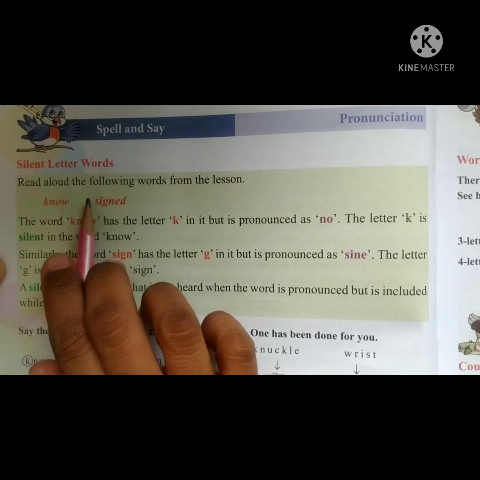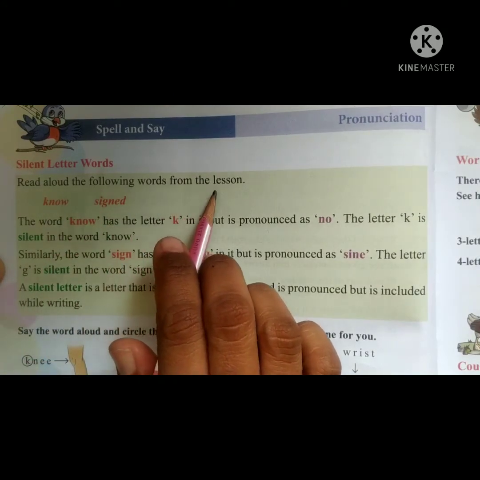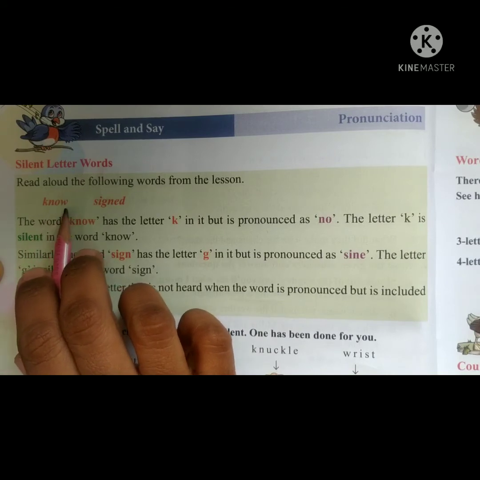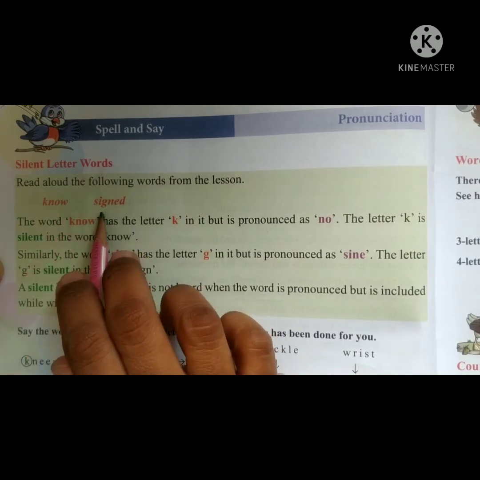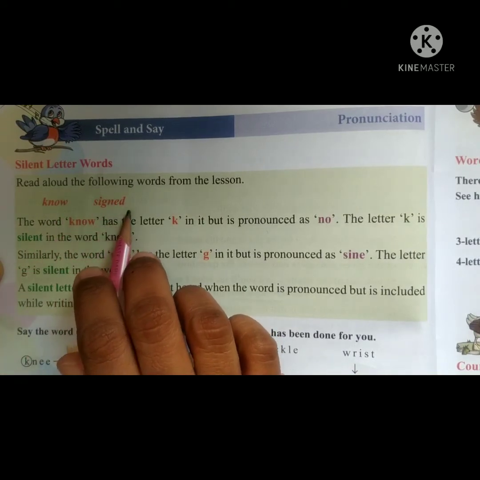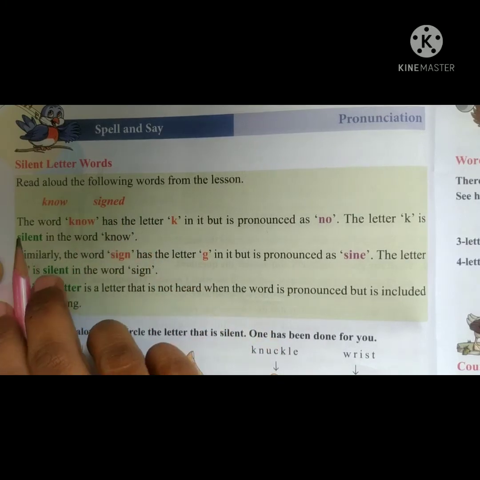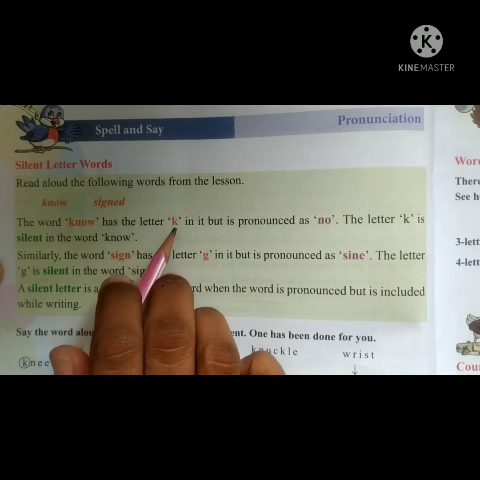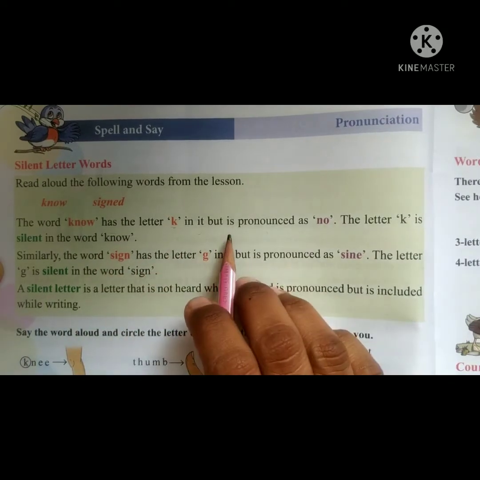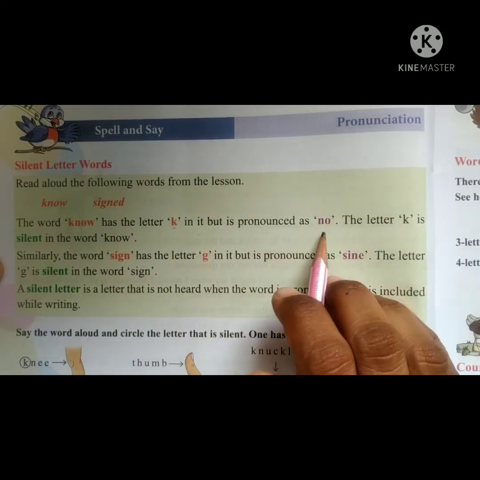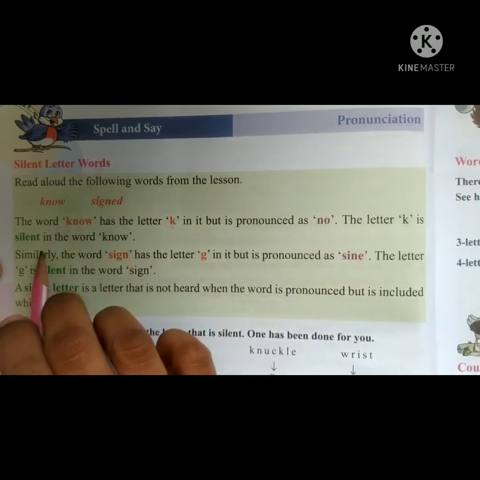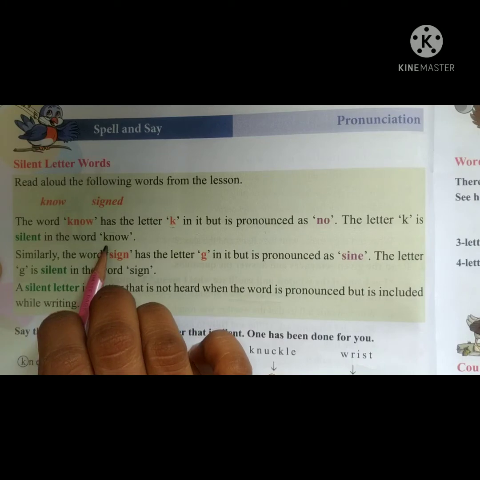Read aloud the following words from the lesson. Here they have given some words. K-N-O-W, know. S-I-G-N-E-D, signed. Okay, the word K-N-O-W has the letter K in it, but it is pronounced as no. The letter K is silent in the word know.